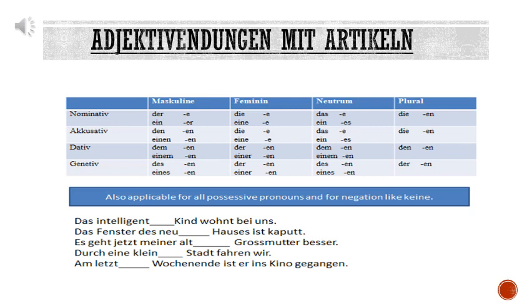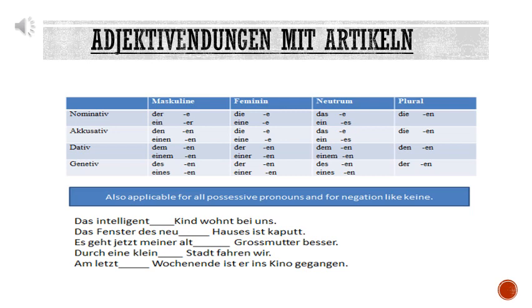But you have to remember the nominative and accusative, masculine, feminine and neutrum part, that you have to learn by heart. But for dative, genitive and for plural, it is always en in case of with article.